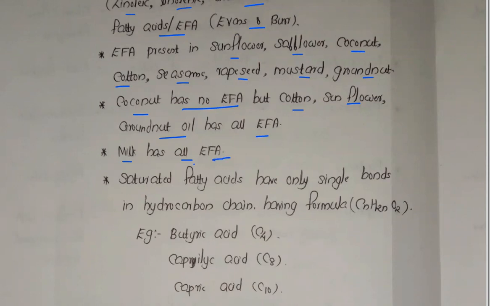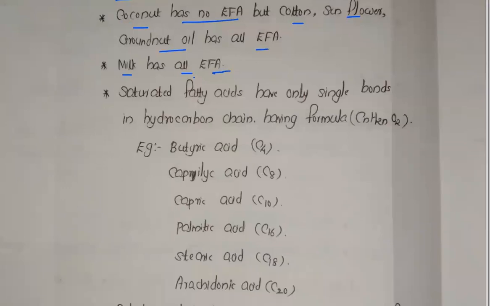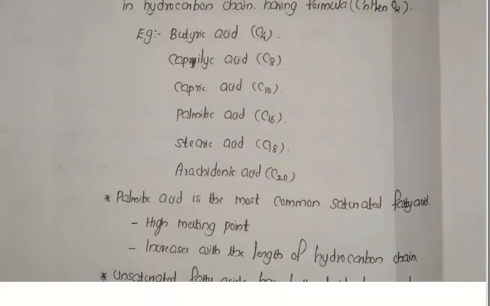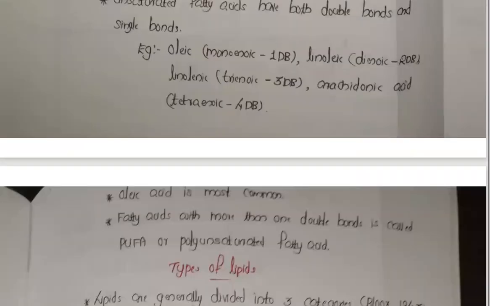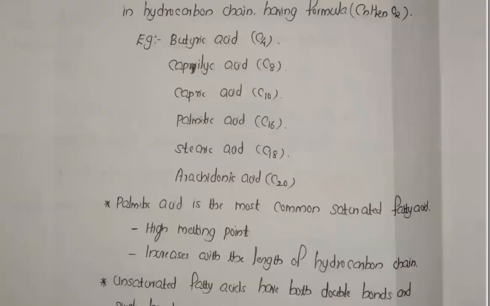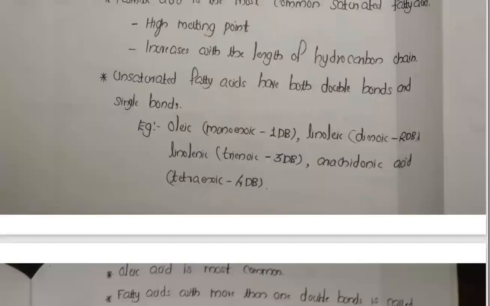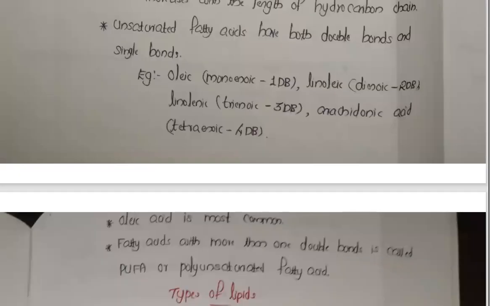Now saturated fatty acids have only single bonds in the hydrocarbon chain, having formula CnH2nO2. For example, butyric acid, capric acid, palmitic acid, stearic acid, and arachidic acid. So these things, this factor will be there. Now palmitic acid is the most common saturated fatty acid.